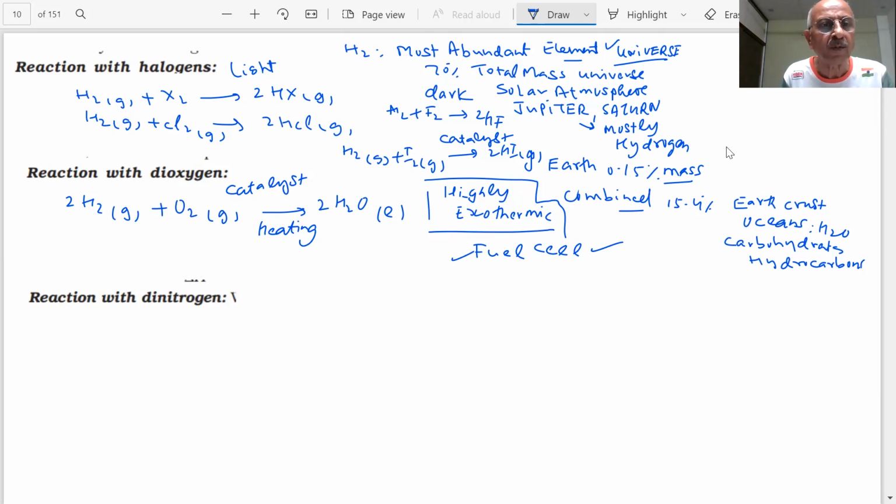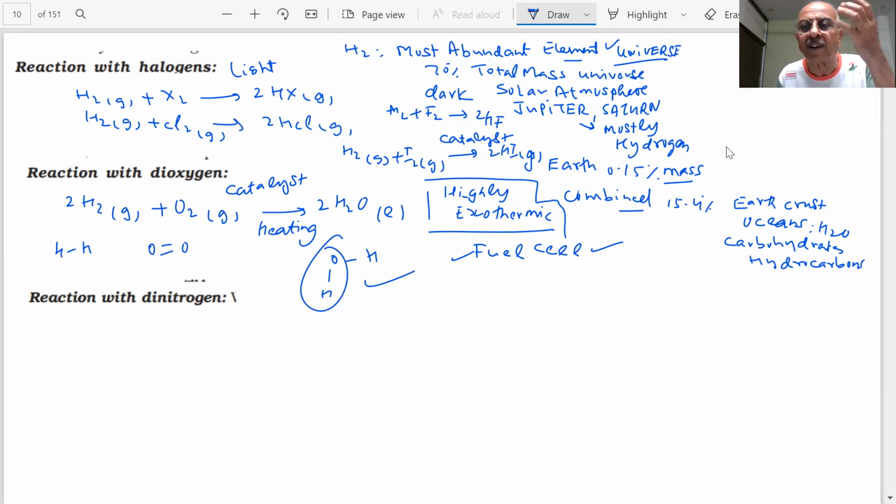The important point to note is that you are breaking H-H and O=O bonds, and what you are producing, students, are O-H bonds. The formation of the O-H bond is very, very exothermic. It releases a lot of energy. Interesting. See, chemistry has got energy in it. Bonds have got energy in them. Breaking of a bond requires energy.